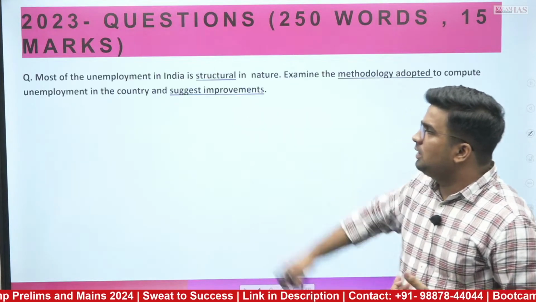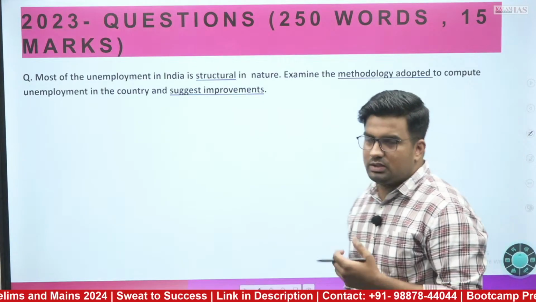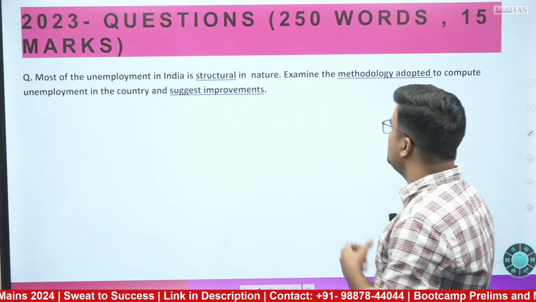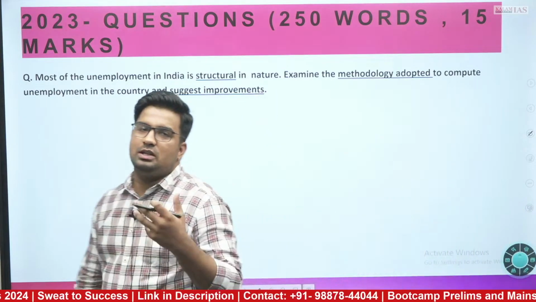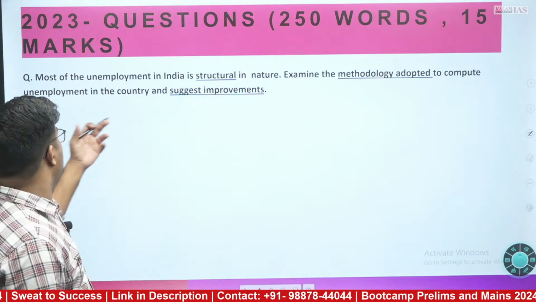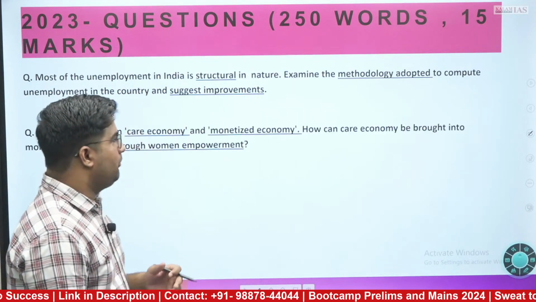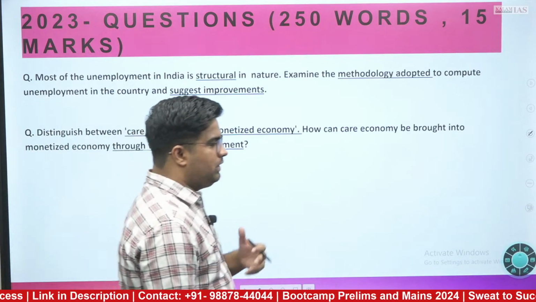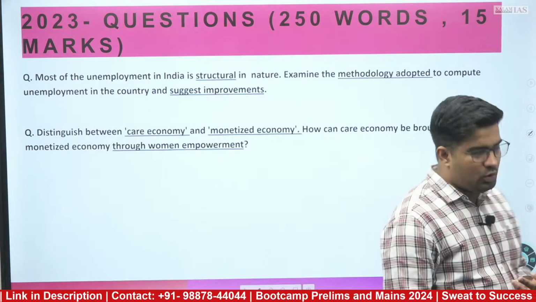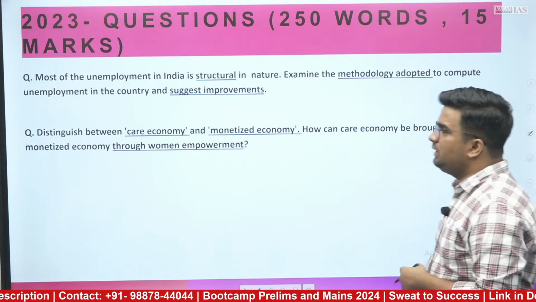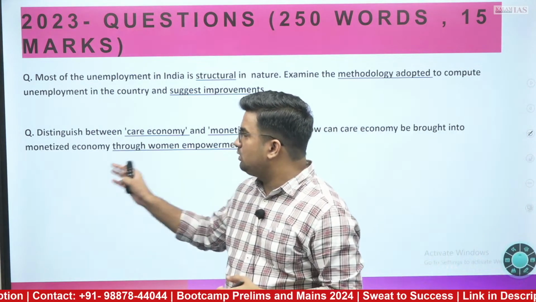Furthermore, the 250 word limit questions of 15 marks: first, most of the unemployment is structural in nature. Examine the methodology adopted to compute unemployment in the country and suggest improvement. Furthermore, distinguish between care economy and monetized economy. This was also a good question. How can care economy be brought into monetized economy through women empowerment?